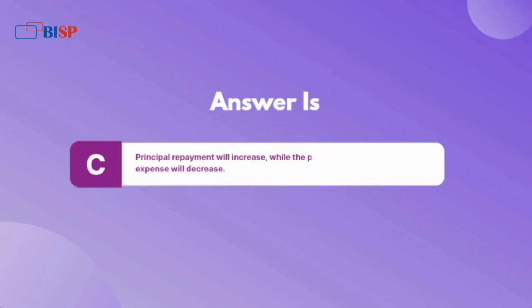Answer is C. Principal repayment will increase, while the proportion allocated to interest expense will decrease.